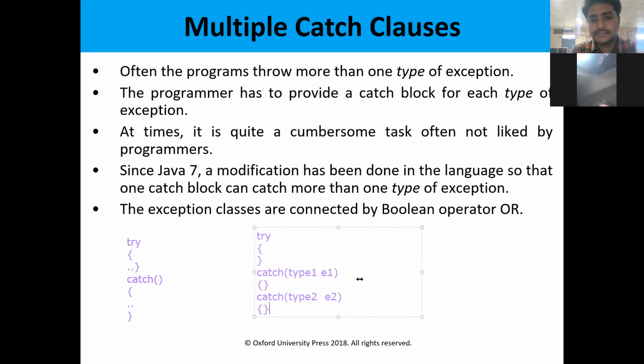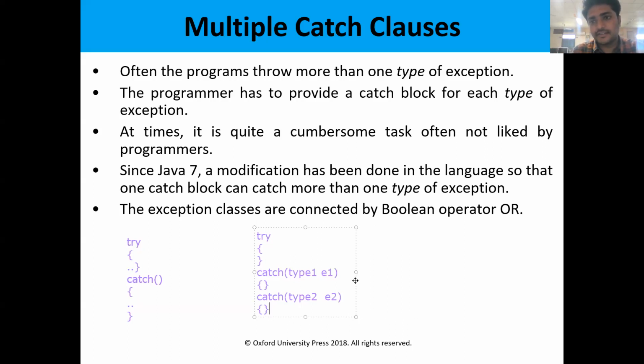After Java version 7, that means in the latest Java versions, we can have another implementation also. We have the try block, and then we have a single catch block. The single catch block will have multiple types of exceptions, separated by the logical OR operator: Type 1 or Type 2. So we have two types of exceptions, and the object is E. This is the catch block.